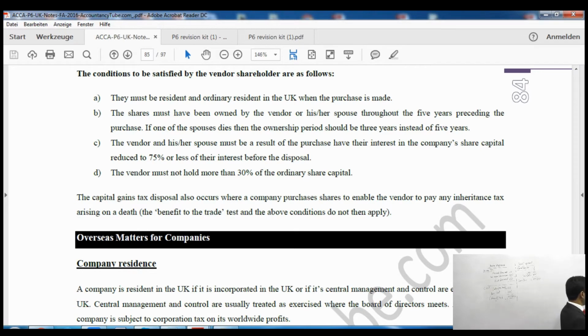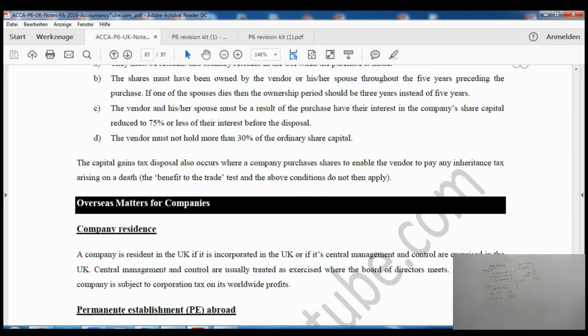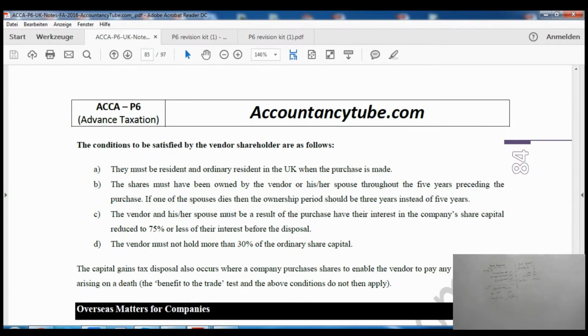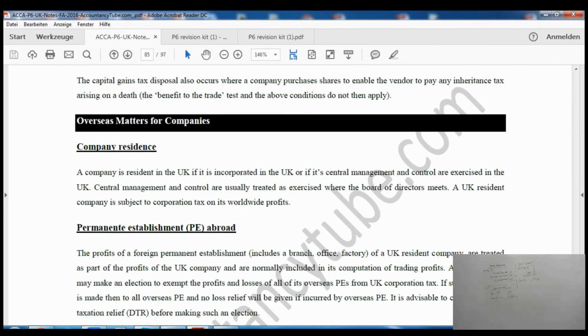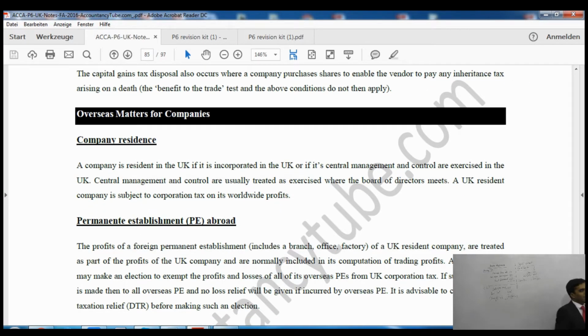The capital gain disposal also occurs where a company purchases shares to enable the vendor to pay any inheritance tax arising on death, and then these conditions won't apply. The benefit to trade and the vendor shareholder conditions won't need to be applied. When the company is buying back shares from the shareholder so that they can pay the inheritance tax, only then these conditions won't apply. All right.